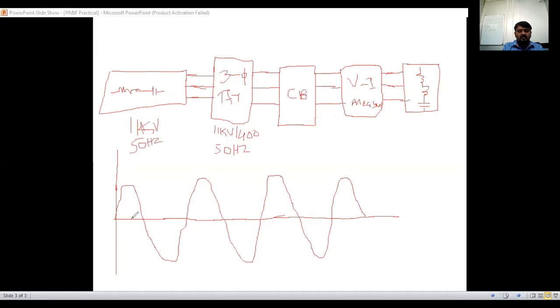Next, what we have to do, I will take a different color. After 120 degrees, the three phase, we know that each phase has a 120 degree phase difference. Like this, after 120 degrees, the next phase is going to start.